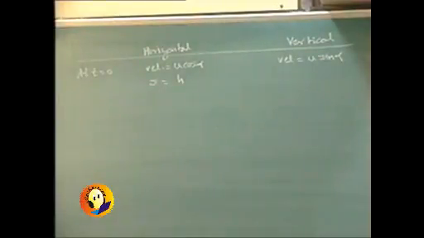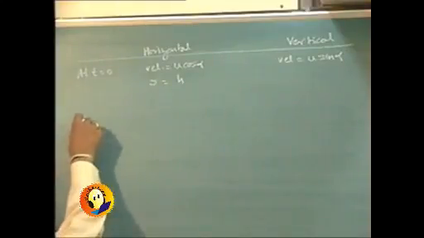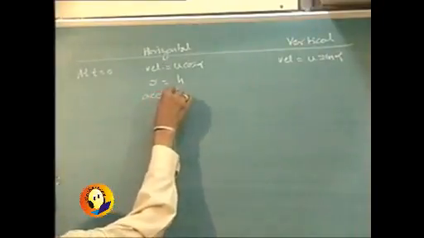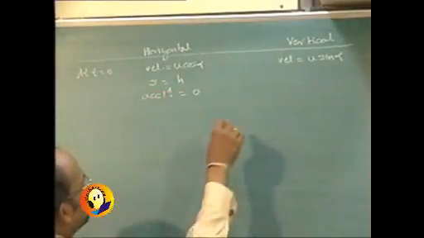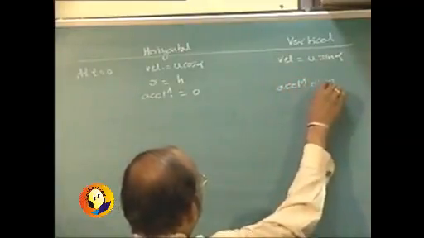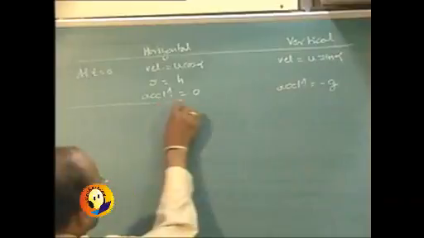This information is available to us. Now, of course, if we talk of the acceleration, then even that information can be written. Horizontal acceleration is 0, vertical acceleration is going to be minus g.